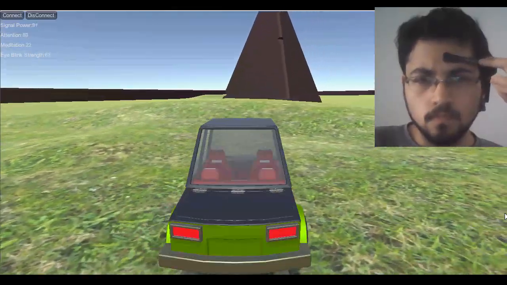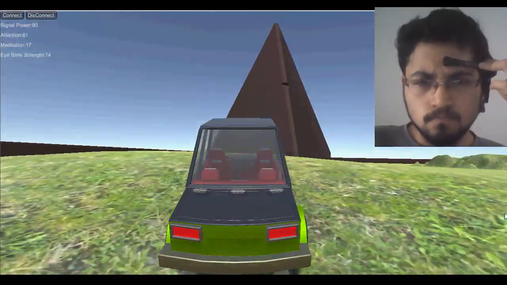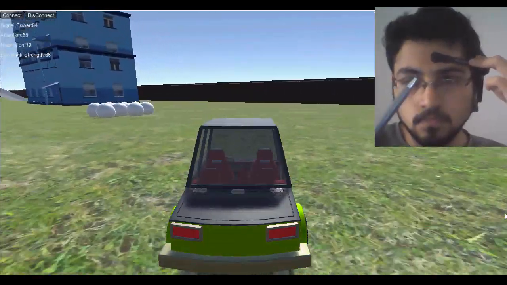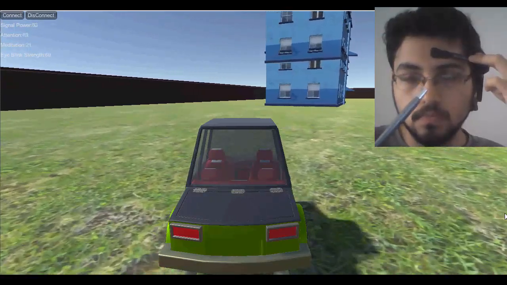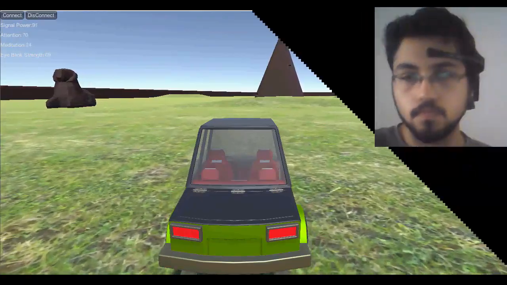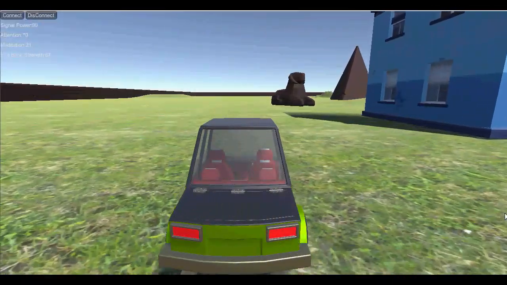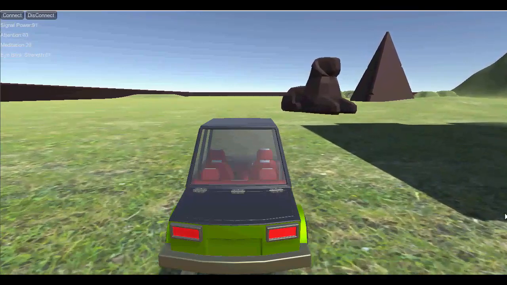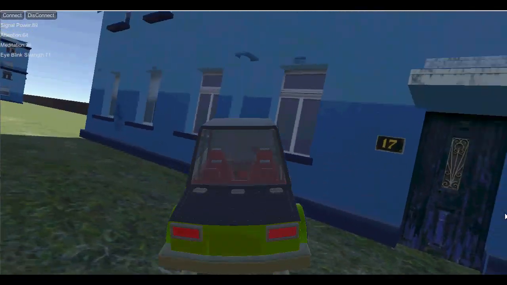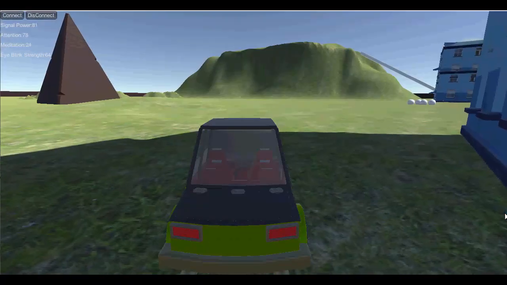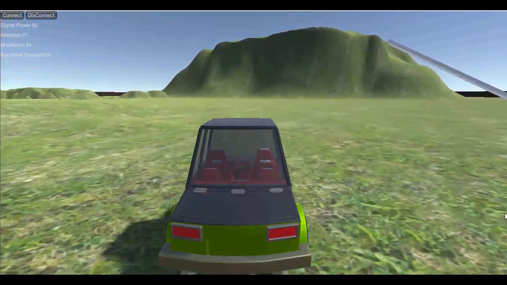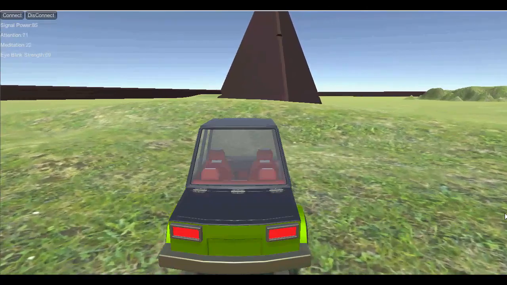The input system of this vehicle is very simple. The car moves at 20 per second automatically from the beginning, to the north. If the user wants to go faster, they need to pass the attention threshold, so it will get faster. If the user wants to slow the car, they need to pass the meditation threshold periodically. To turn the car, the user needs to pass the threshold of eye blinking strength, so the car can move in a fixed direction, starting from north, east, south, west, and north again.